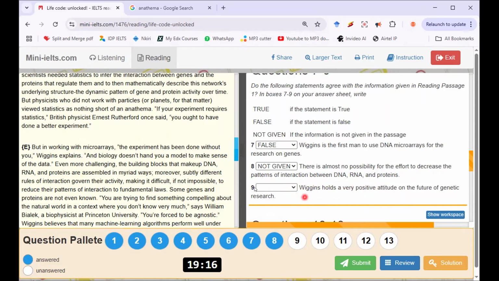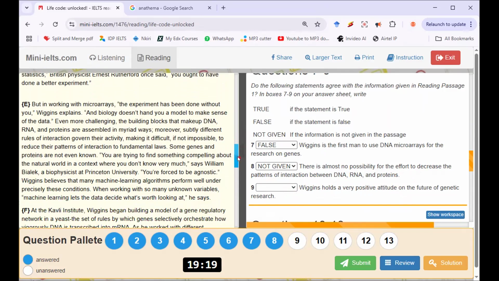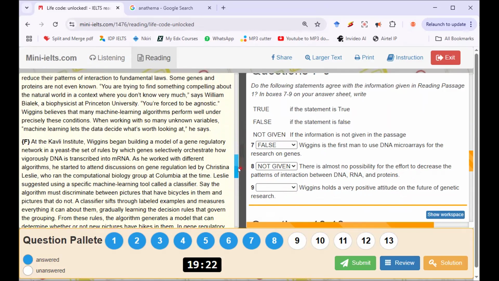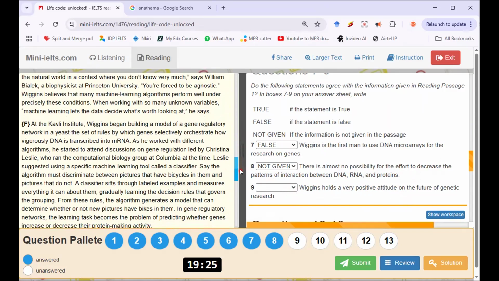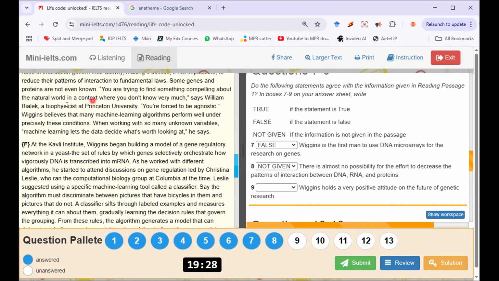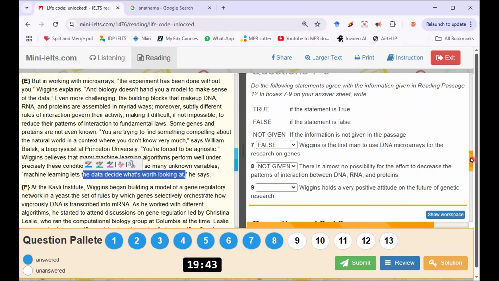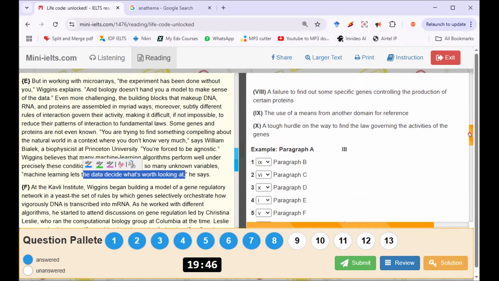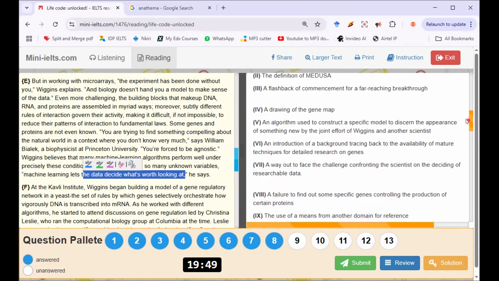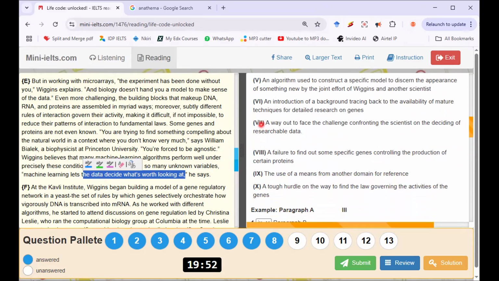Wiggins holds a positive attitude about the future of genetic research. Wiggins believes that many machine learning algorithms perform well under precisely these conditions. Machine learning lets us decide the data that is worth working at. See this thing here. Let's go back to that machine learning. Number 7, paragraph E. Deciding on researchable data.